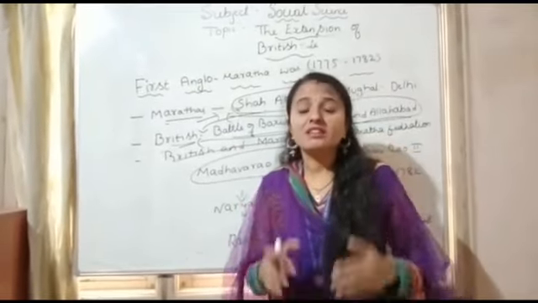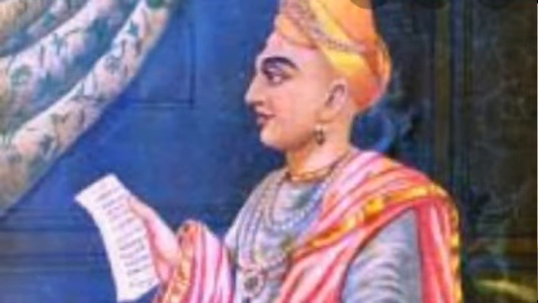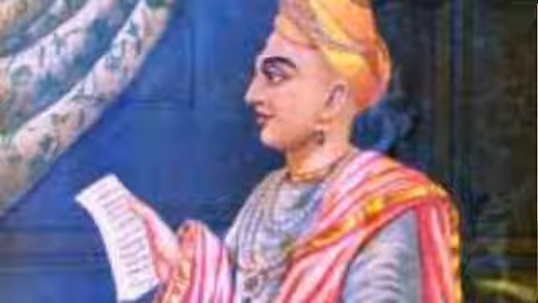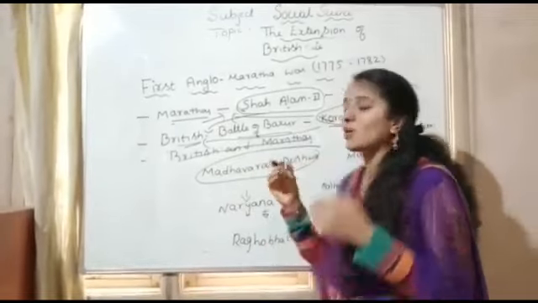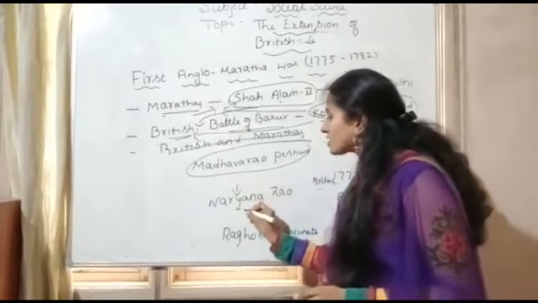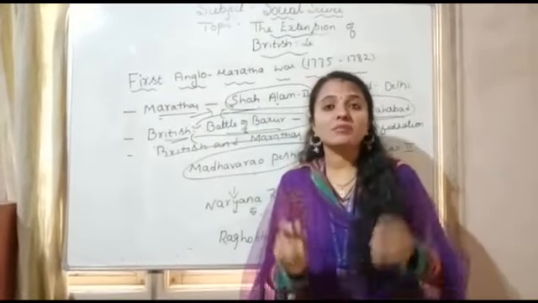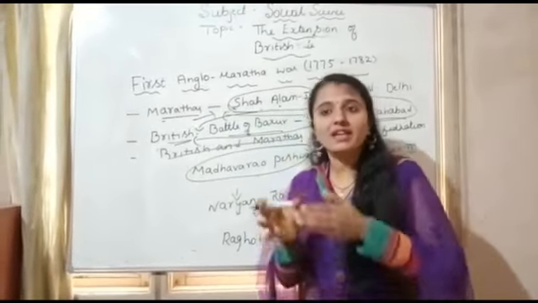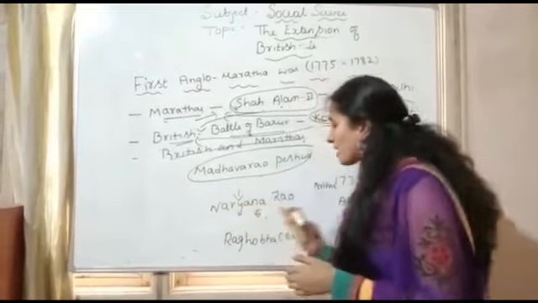Though his brother Narayana Rao came to power, he was murdered by his uncle Raghoba. Madhavrao Peshwa expired, and his brother Narayana Rao became the Peshwa.